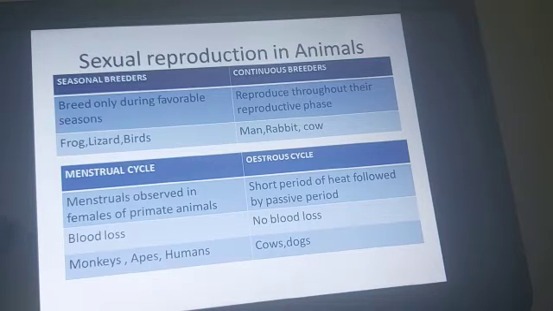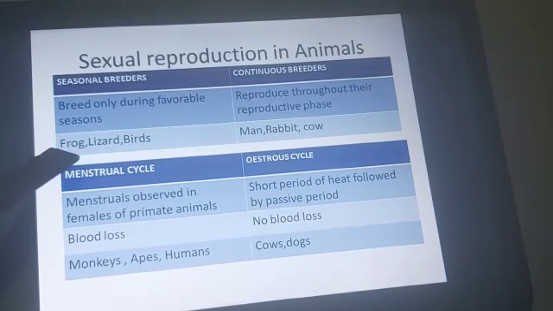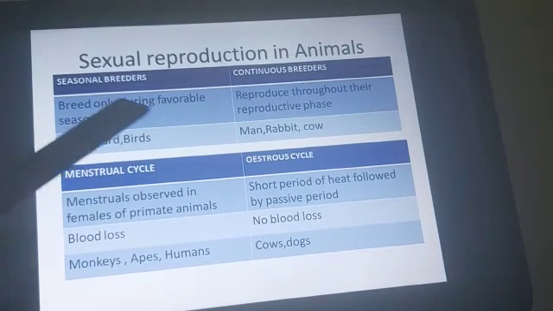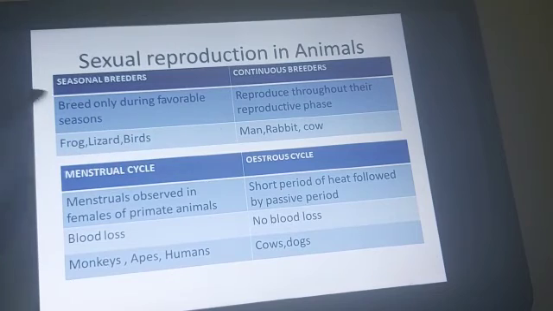Whereas continuous breeders reproduce throughout their reproductive phase. The reproduction does not depend upon any climate, season, etc. The seasonal breeders are frog, lizard, birds, etc., and continuous breeders are human beings, rabbit, cow, these organisms.